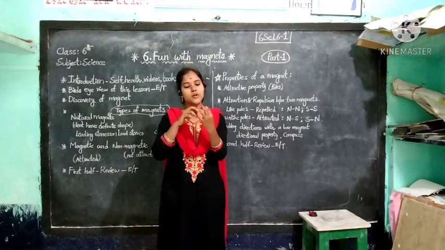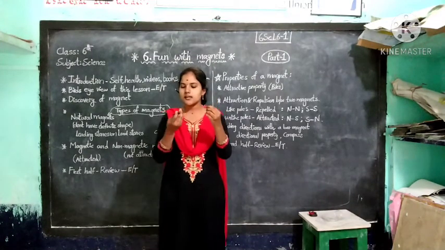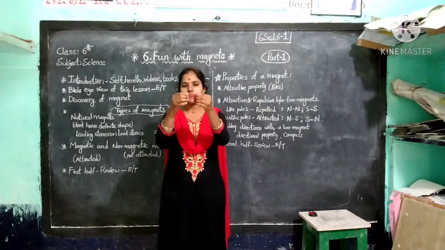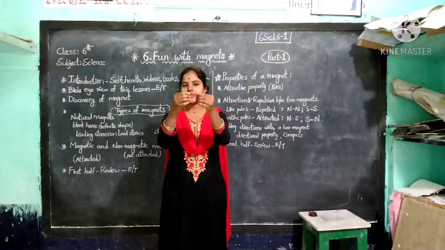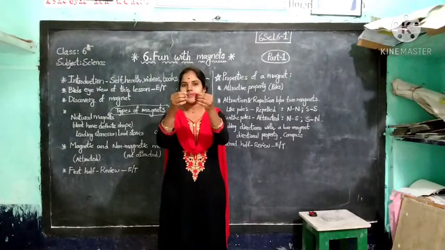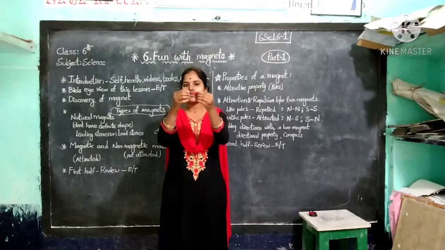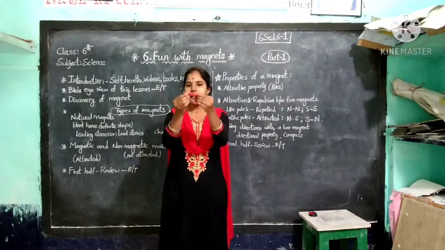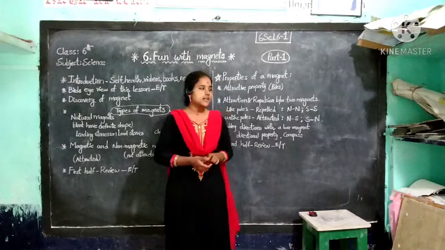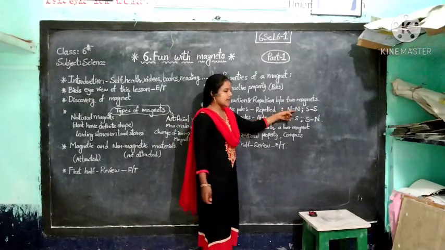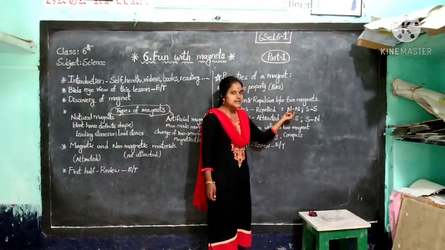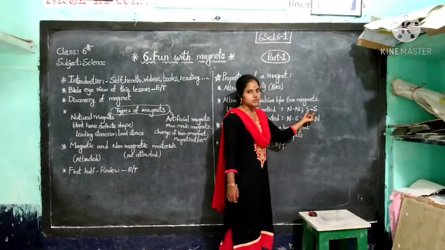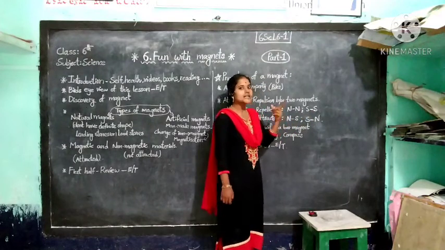And you take the same poles. This is the south pole and this is the south pole. Now you see, they do not attract each other. They are repelled. Opposite poles attract. Did you understand? You see, north and north, those are the same poles, so they are repelled. And again south and south, these are the same, so they are repelled.